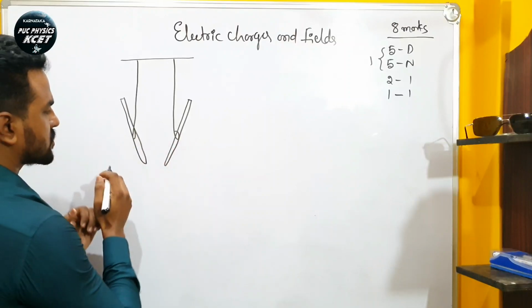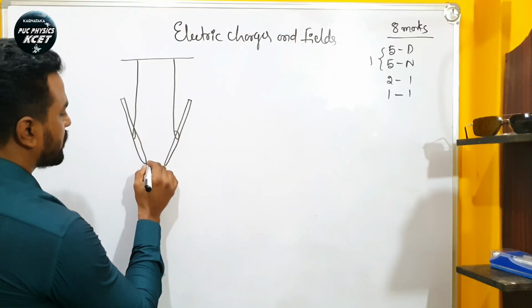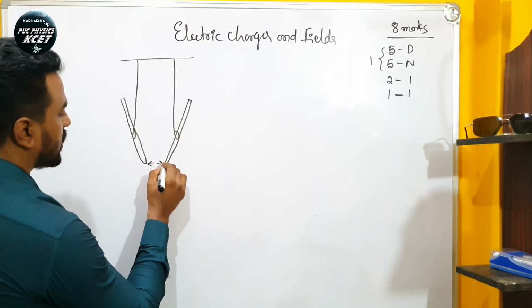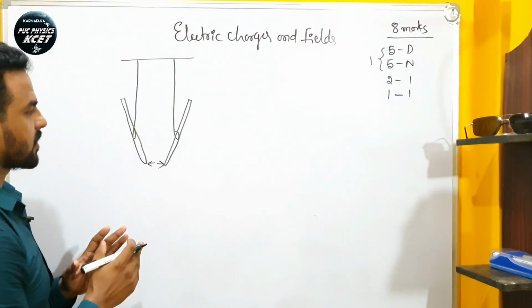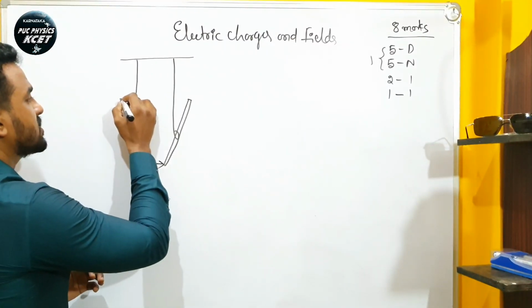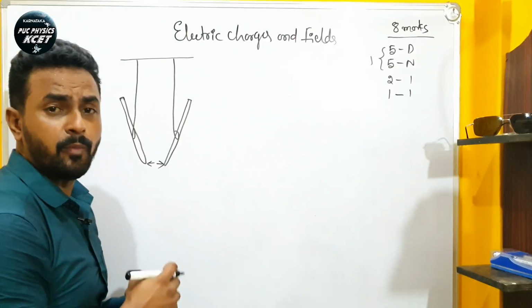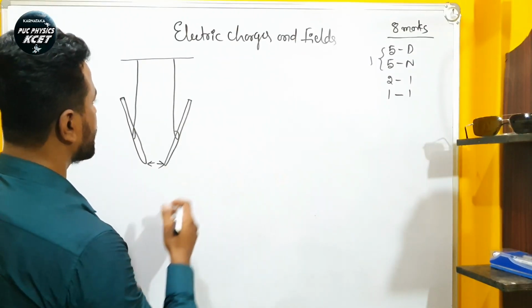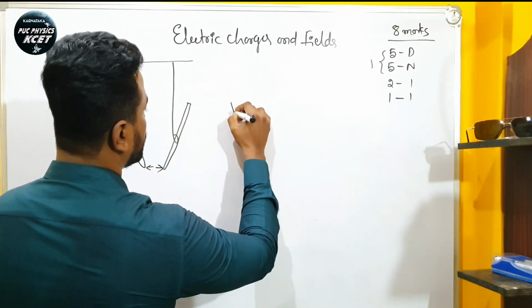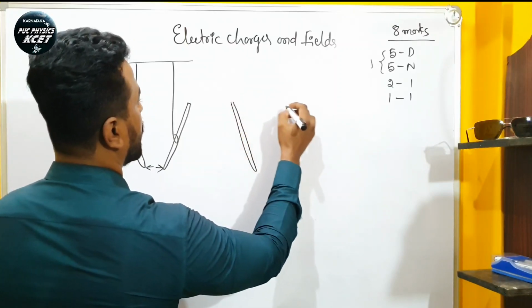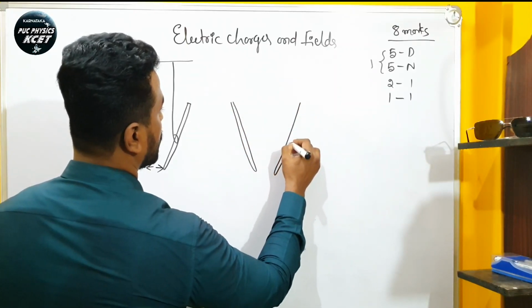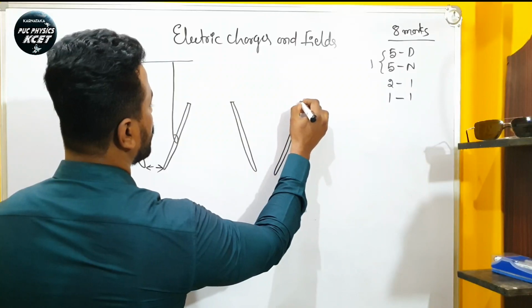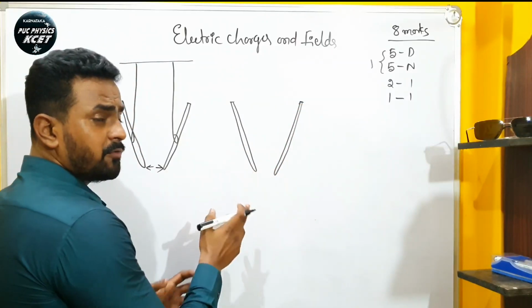When they are brought close to each other, they started repelling each other, which means this glass rod is acquiring some property. In another case, I will take two ebonite rods, which means they are plastic rods, and these two rods are rubbed with fur.